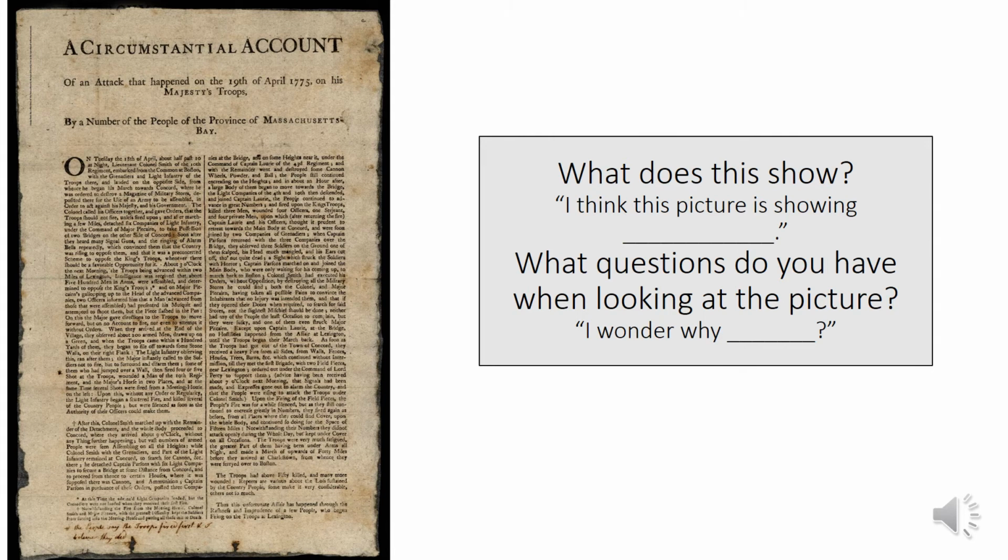And what that means is this is an account of an attack that happened to the British soldiers. That's what His Majesty's troops were, the British soldiers. And it says by a number of people of the province of Massachusetts Bay, and that was one of the colonies turned America. So it was an attack of the British by the Americans.